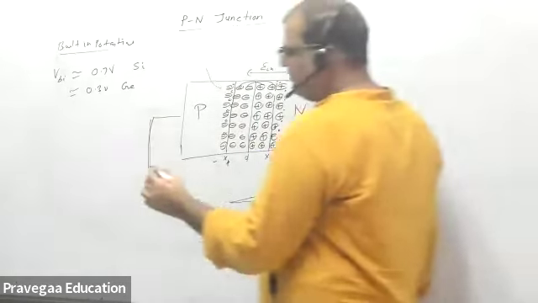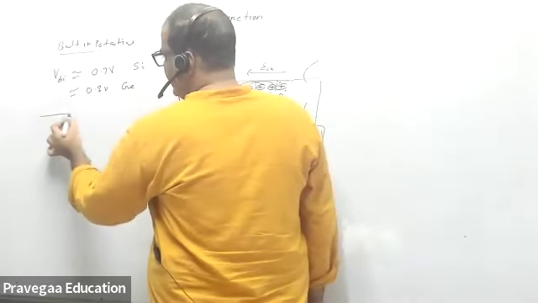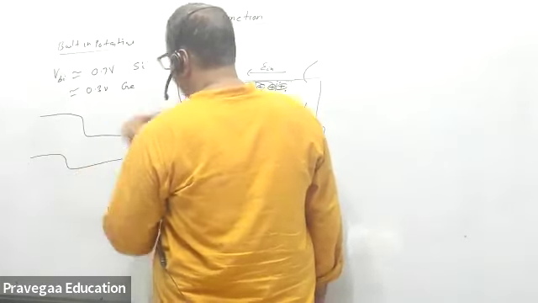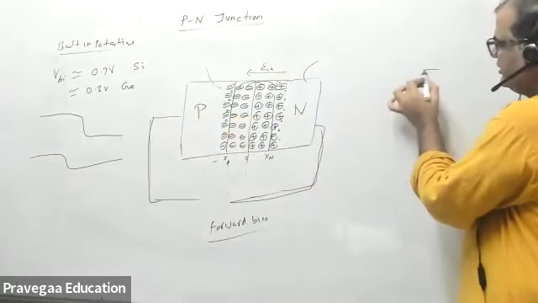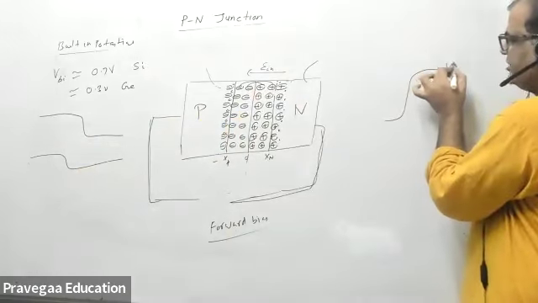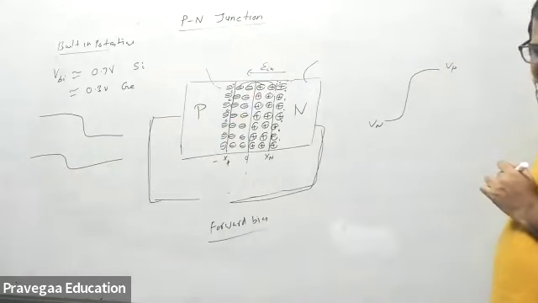So you have a barrier. You have a barrier of charges because there is a potential. Okay, what is the potential? I told you this side is a plus, this side is a minus. This is a higher potential Vp, and this is a lower potential or minus potential Vn.